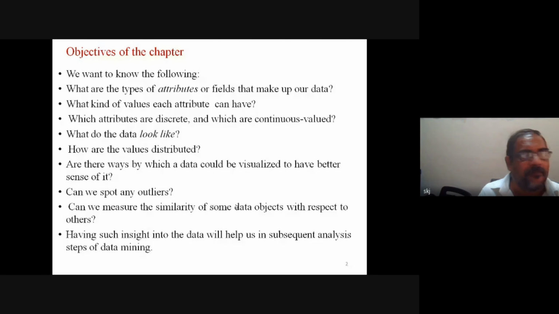So quantitative measures can be performed to know whether the objects are similar, and if they are, then how much, and how much they are dissimilar also. So measurement is also one issue. It is everywhere in data analysis. Okay. Having such insights into data will help us in subsequent steps of data mining.